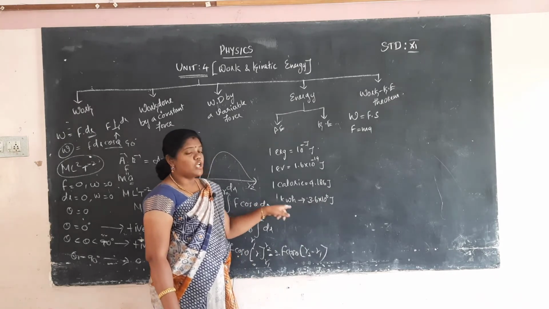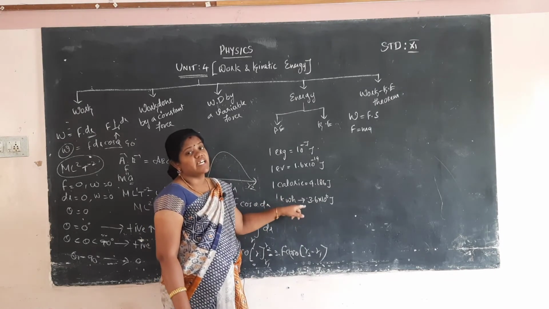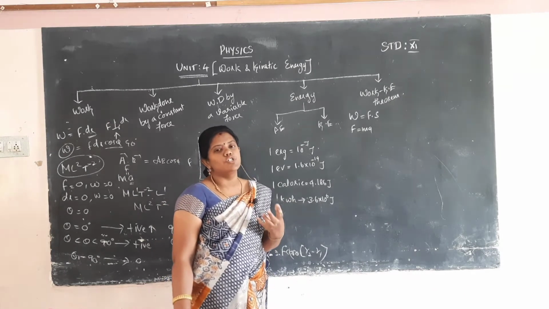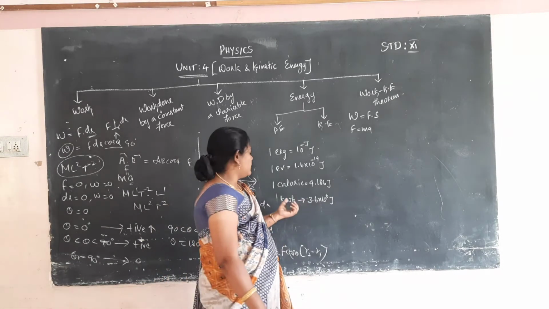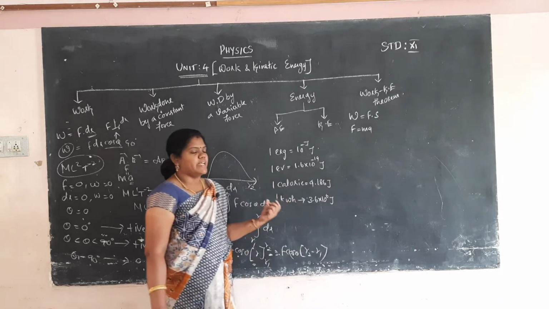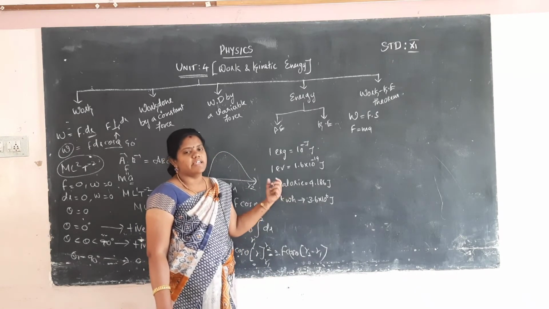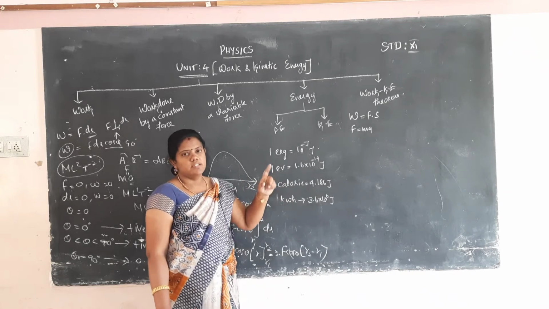Then 1 kilowatt hour is electrical energy. How much electrical energy is consumed per day is calculated by using kilowatt hours. 1 kilowatt hour is taken as 1 unit.